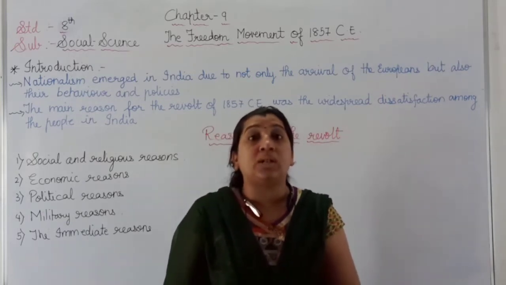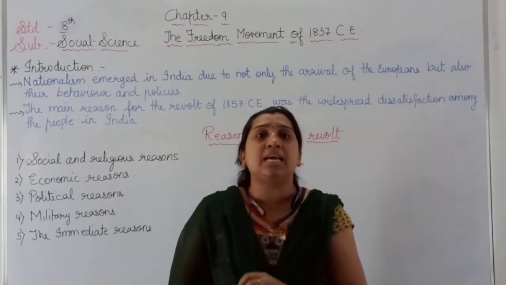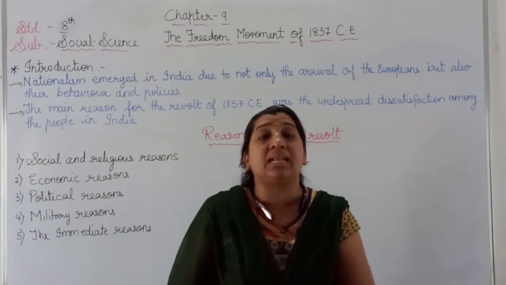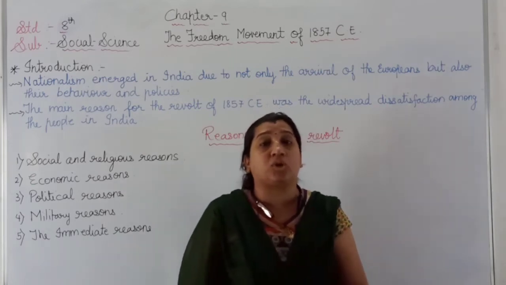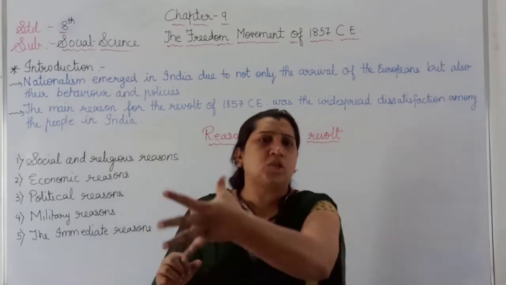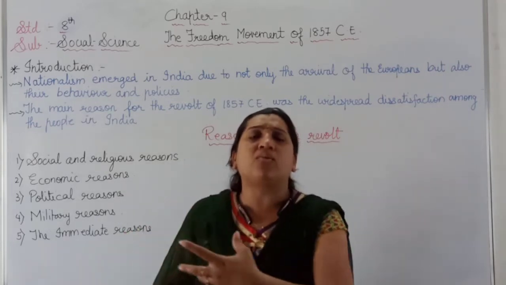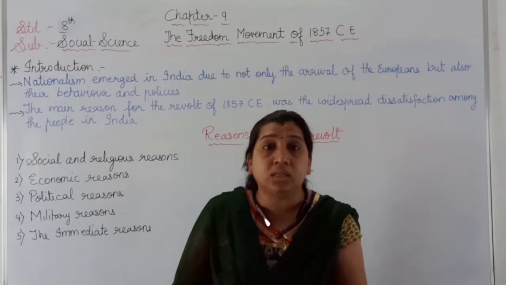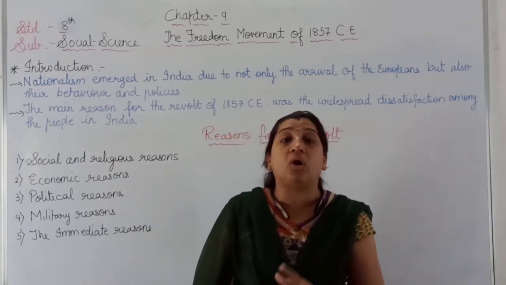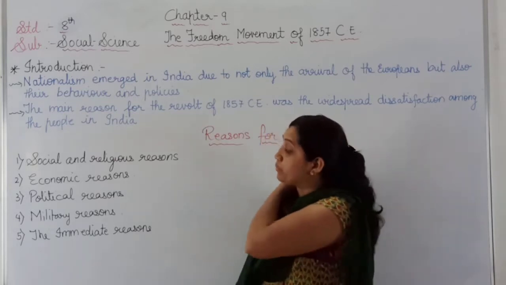Because of that, the Hindu and Muslim soldiers decided that their Indian culture was being destroyed by crossing the sea to fight with other countries or other people, and they also decided to join the revolt of 1857.